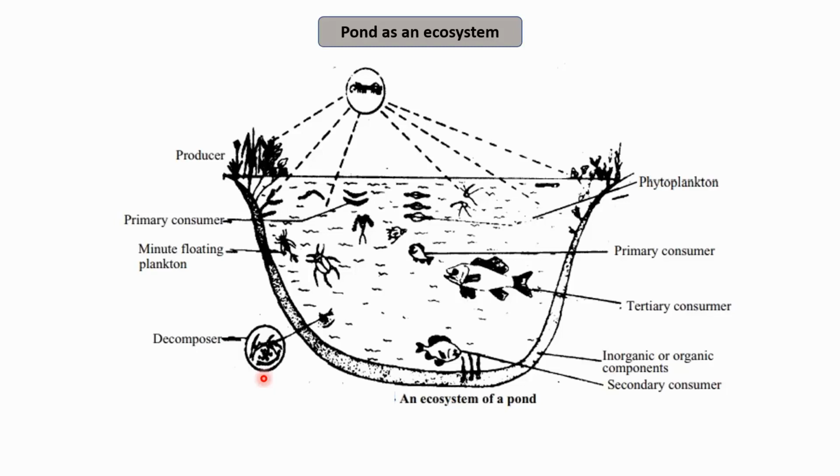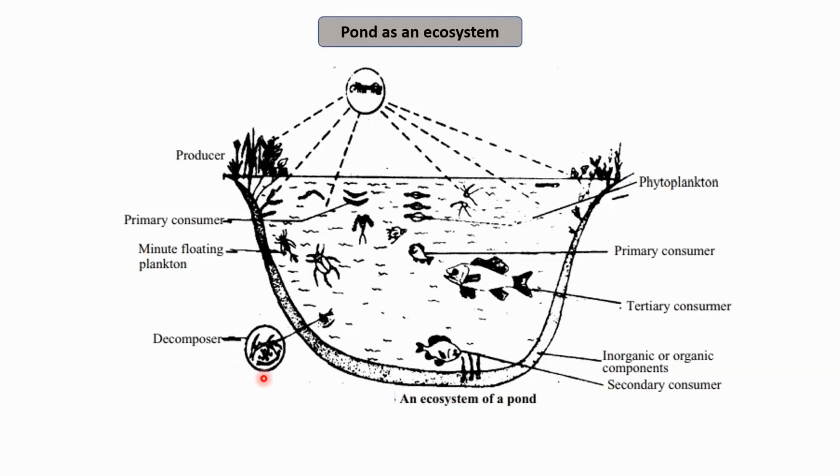Now we have autotrophs. Autotrophs are the organisms that make their own food. The autotroph component includes the phytoplanktons, minute floating planktons, or it may include the algae and submerged plants or the marginal plants that are present at the edges of the ponds.